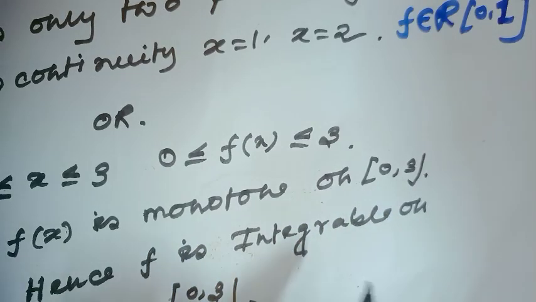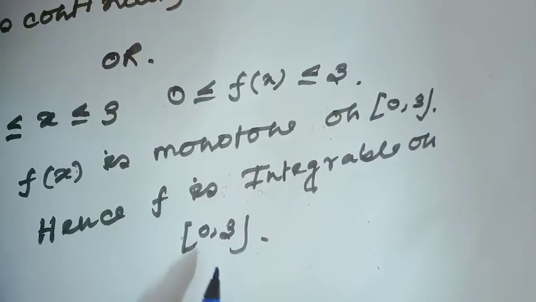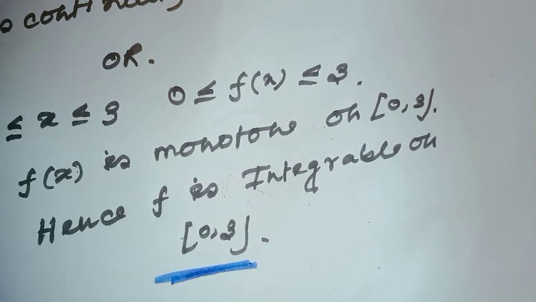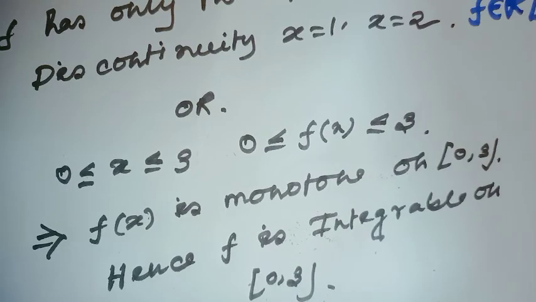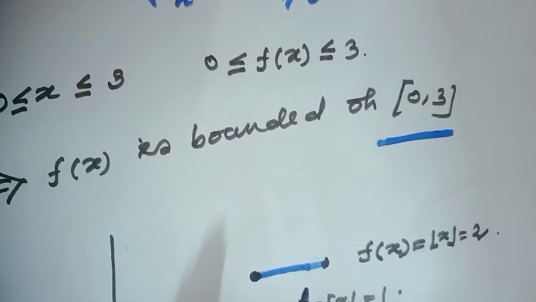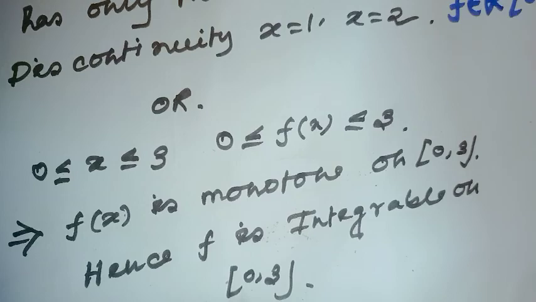So obviously this function is integrable on the interval [0, 3]. Are you getting why the property of Riemann integrability is important to find the Riemann integration? Here you can use that if a function is bounded but has a finite number of discontinuities, then the function is Riemann integrable. Also you can use that since the function is monotone on the closed interval, the function is integrable.